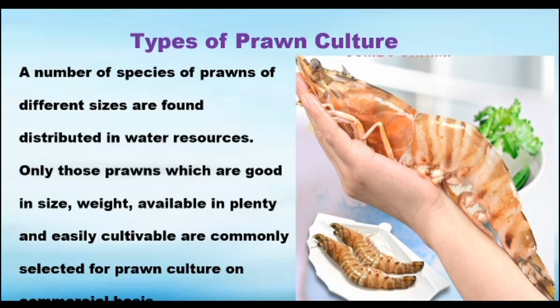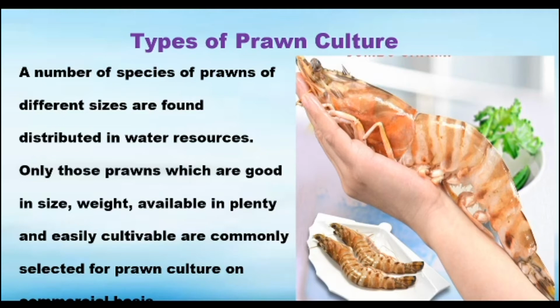A number of species of prawns of different sizes are found distributed in water resources. Some prawns are very big in size, some are very small, and some are very minute. Water is very important.